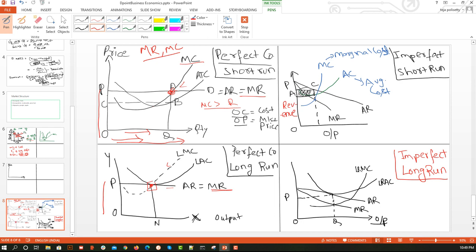This is done. Now let's find it in the other case. Focus only on MR and MC. Here MR is this and MC is this. So where are they intersecting?